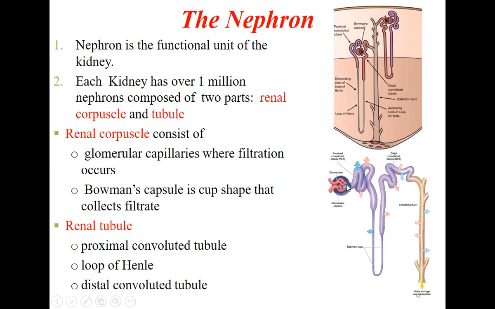Once the urine is formed here in the nephron, it will pass through this tubule. This is called the renal tubule. It has many parts. One is the proximal convoluted tubule, PCT. Then we have the loop of Henle. This thin part is called the loop of Henle or nephron loop. Then this dilated part is called the DCT, distal convoluted tubule. And finally, it collects into the collecting duct.